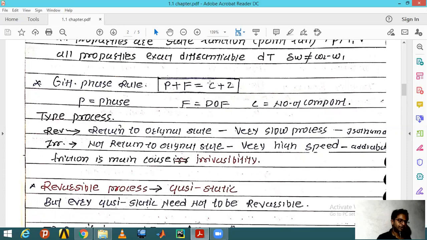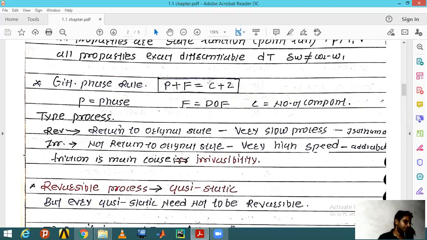This concept will be covered in fluid dynamics, but there the component is always one, phase is one, so the degree of freedom is 3.